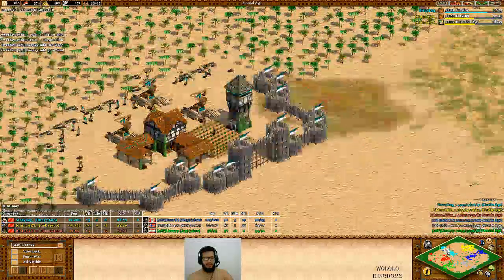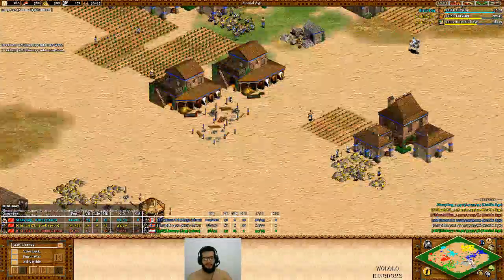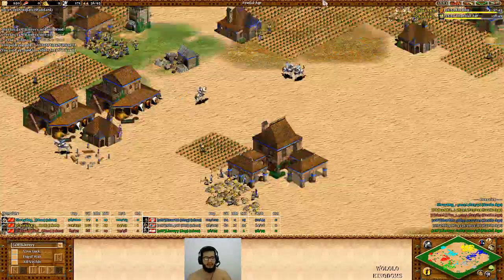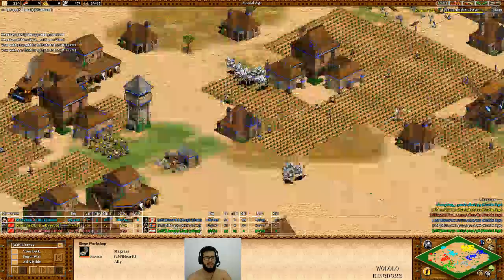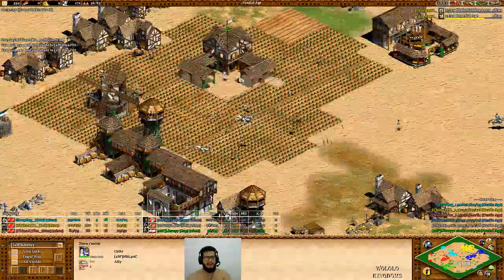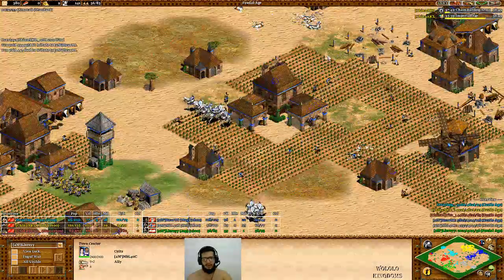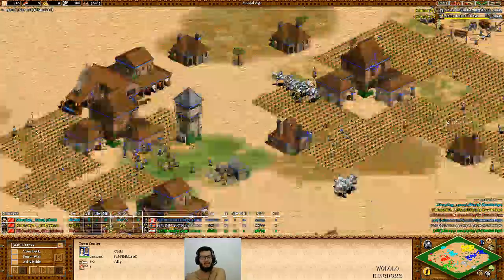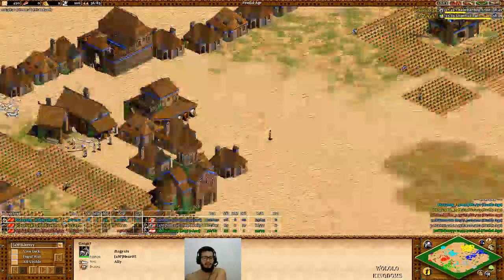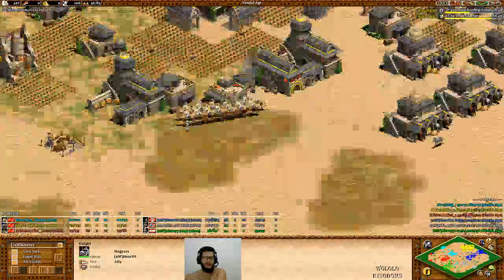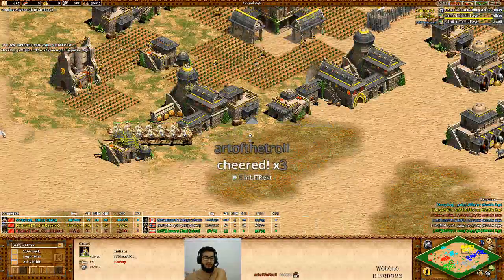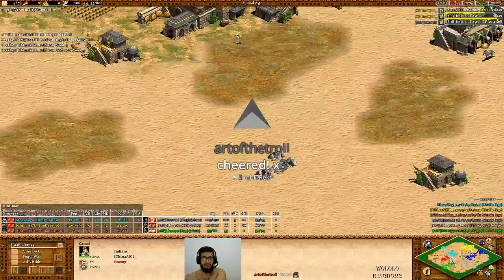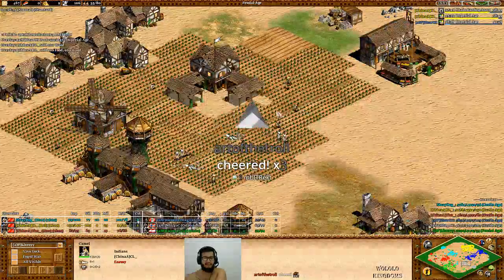Straydog defending himself from the raids of Heartt, who's doing an incredible game and doing a lot of raids. The only guy from AM team trying to do damage. And now Liereyy sent all his resources to Heartt. Maybe they want Heartt to decide the game, but I don't know how he's going to do this. He's basing himself fully on knights and CL fully on camels. So I don't know. This is not going to end well for him.